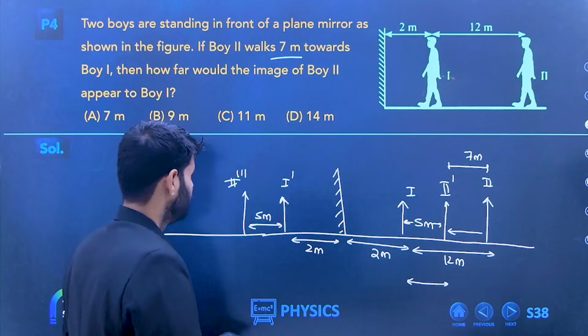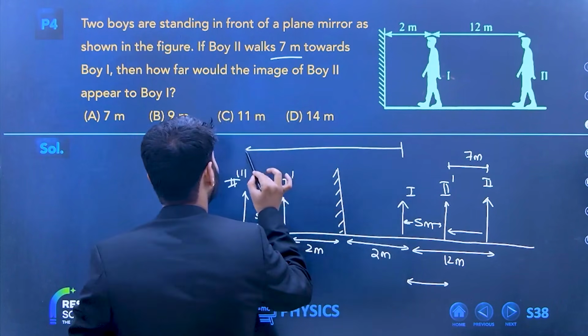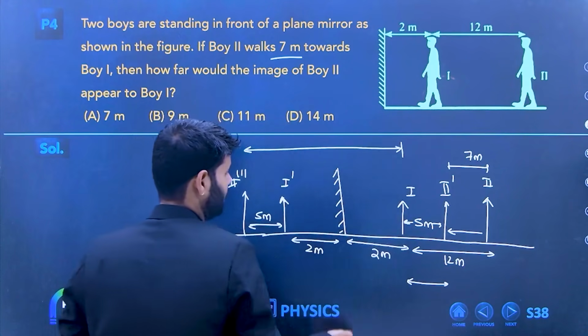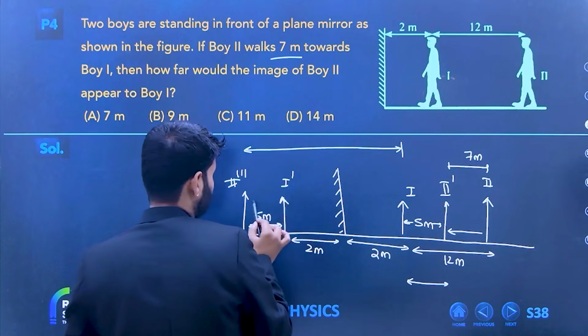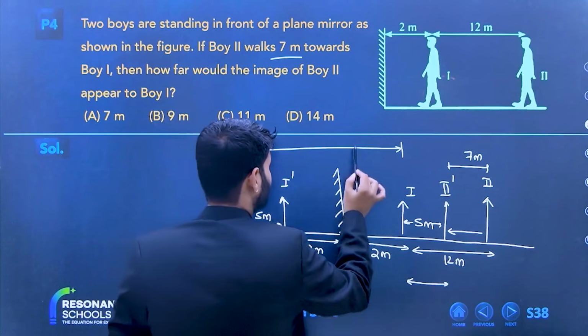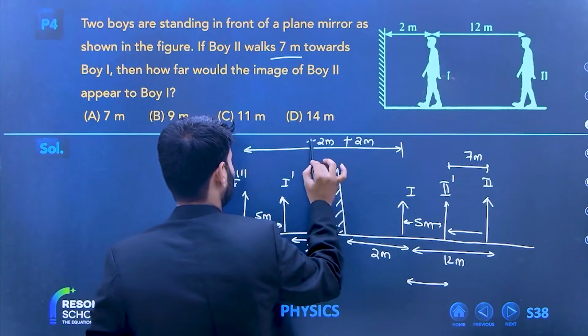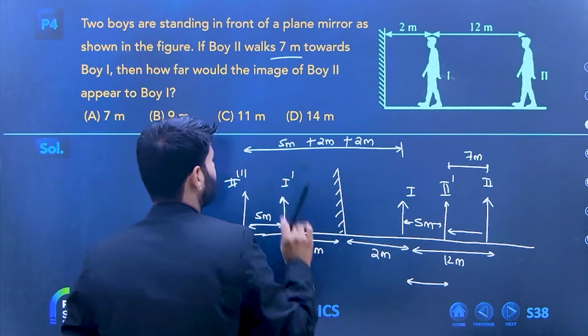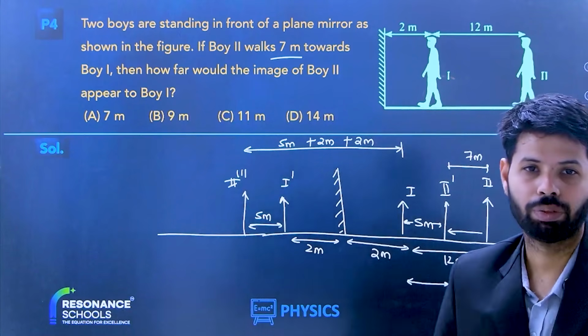Am I right? So now tell me one thing. He is observing the image of the second boy. The first person is standing here, and he has an image here, but he is observing the second boy. So this is 2 meters plus 2 meters plus 5 meters. How much did it become? 5 plus 2 is